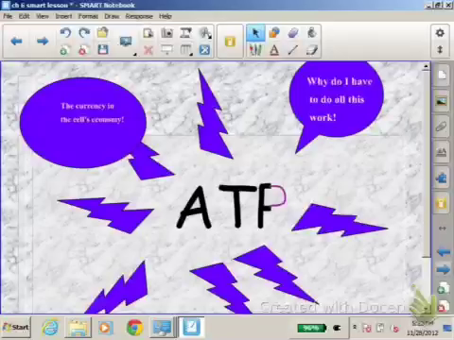Well, let me back up. Sorry about that. ATP would be the energy, and if you compare that to a wallet carries money, ATP is the molecule that your energy is carried in, if that makes any sense. So it says ATP is the currency in the cell's economy. It does a lot of work for your body. So we're actually on number 14. What is phosphorylation? And that is actually when you break down ATP to get energy from it.